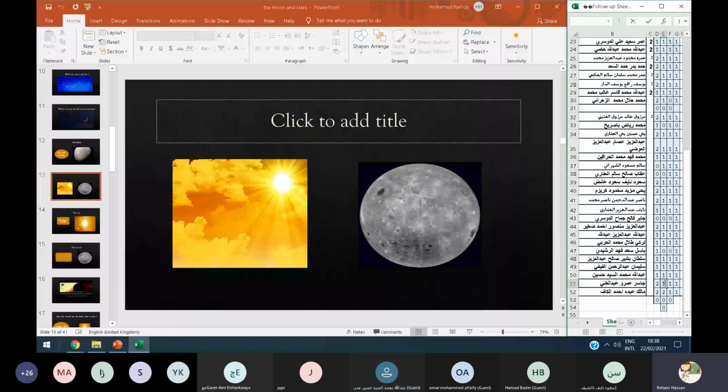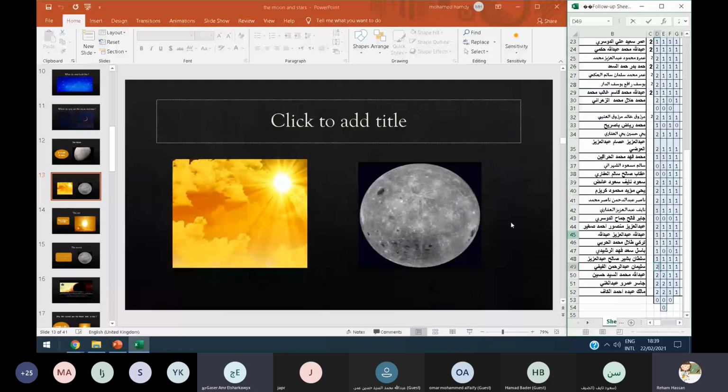Wait, honey, after Abdullah. Yes, Abdullah, tell me, what is the difference between the sun and the moon? The sun can make its own light and the moon cannot. Yes. The sun makes the moon shine. Yes, it gives the light to the moon, and now the moon looks as if it shines. Thanks a lot, Abdullah, super boy. Okay, so this is the difference.